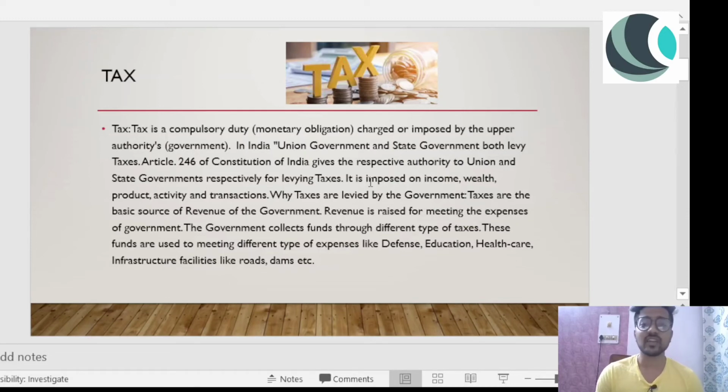So these are the reasons why there is a taxation system in the country, right? Because the government needs that fund.